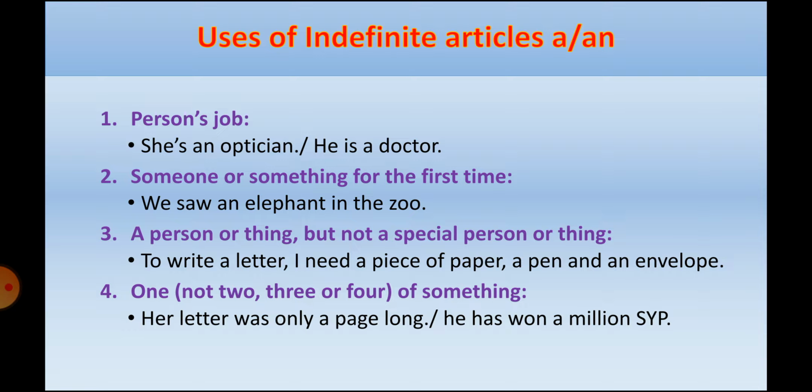For example, her letter was only a page long, a page. So I received a letter from her, and this letter was just one paper. So I use a to refer to one. He has won 1 million Syrian pounds. He won just 1 million. This is the meaning. So let's make a quick revision. Uses of indefinite articles, a or an. First, a person's job. Second, someone or something for the first time. Third, a person or a thing, but not a special one. Fourth, one, not two, three, or four of something.